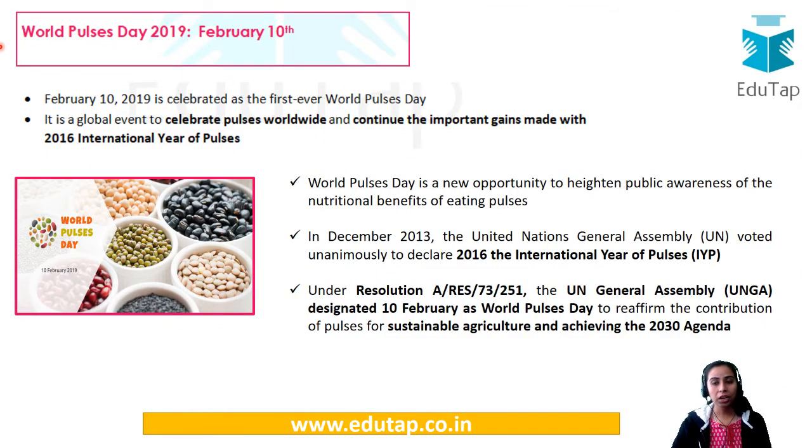Okay, a very important and interesting news, World Pulses Day 2019. So February 10th was celebrated as the World Pulses Day all over. See, it is a global event basically, and India has a very important role here. I will tell you that we had covered that FAO has decided to mark 2023 as the International Year for Millets. So that was actually the effort by India only, and India is also planning to diversify its cropping pattern towards pulses. So this is very important.